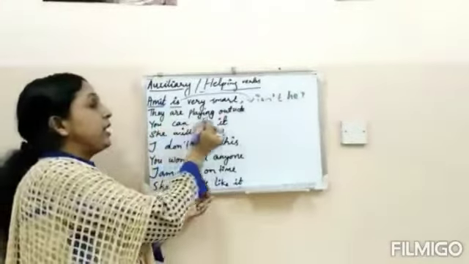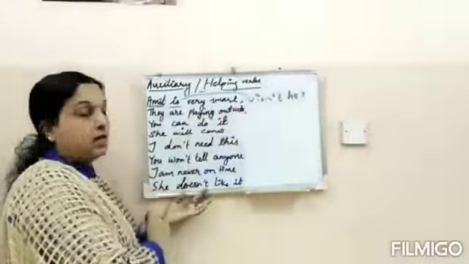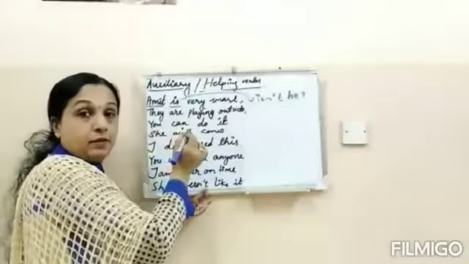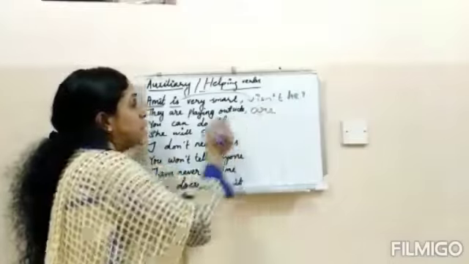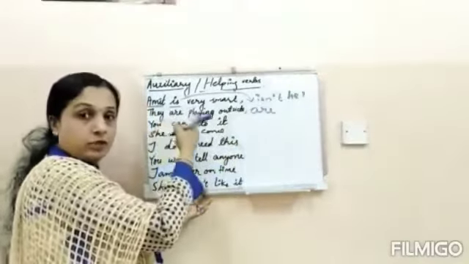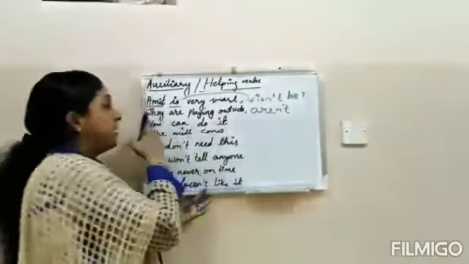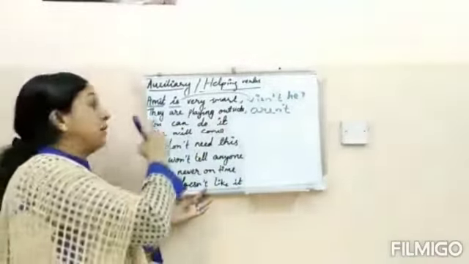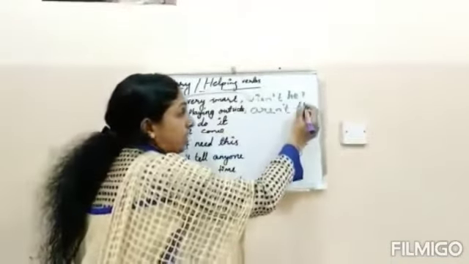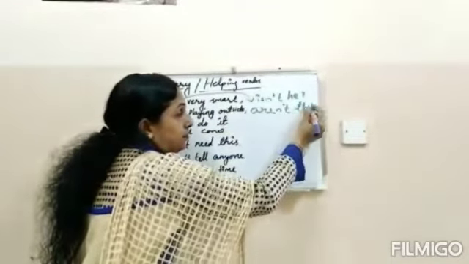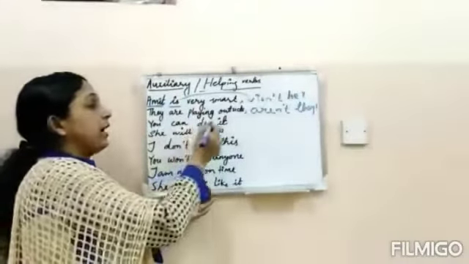Next one, they are playing outside. What is the helping verb here? Are. And what type of sentence is this? It's a positive sentence, so aren't. Already there is a personal pronoun. That is why: aren't they. Clear? You can do it.